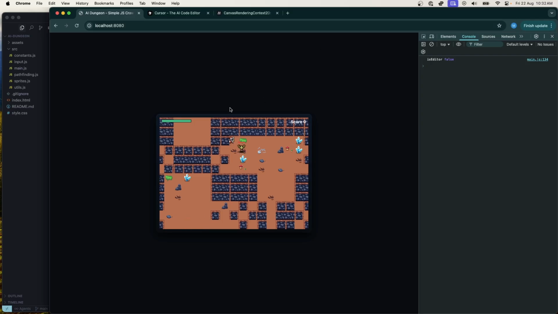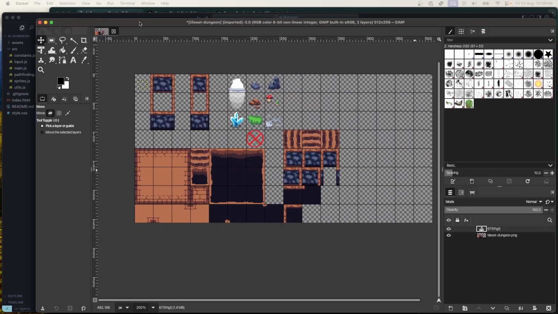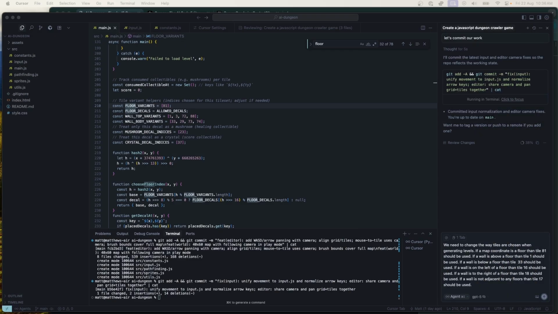It's trying to figure out the correct wall tiles to use, but it's not doing a very good job. So maybe if we give it our own rules on how to place the tiles, it'll do a better job. Okay, so just having a quick look at the tile map, which I have over here. I've sort of come up with these rules. So we need to change the way the tiles are chosen when generating levels.